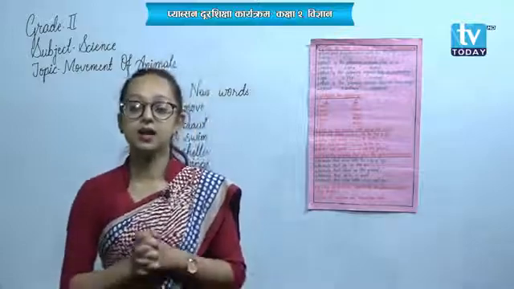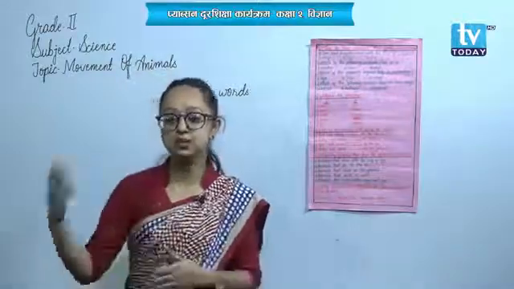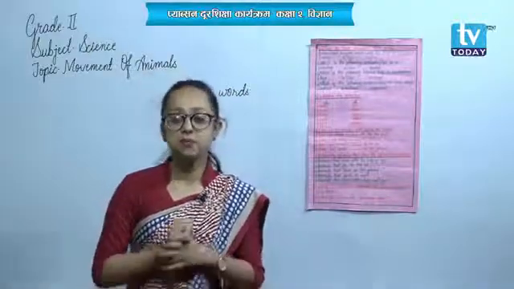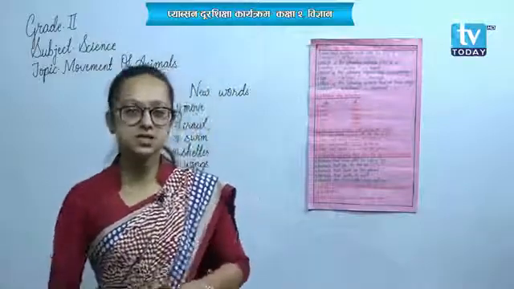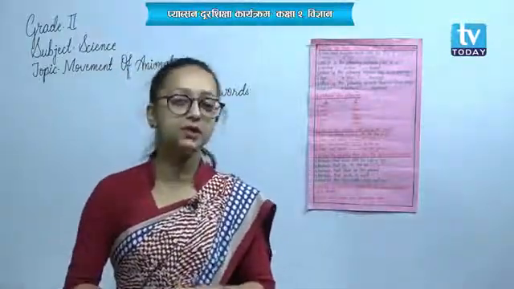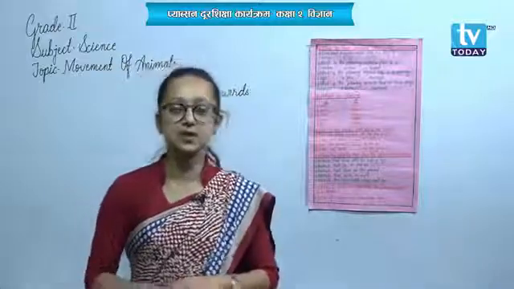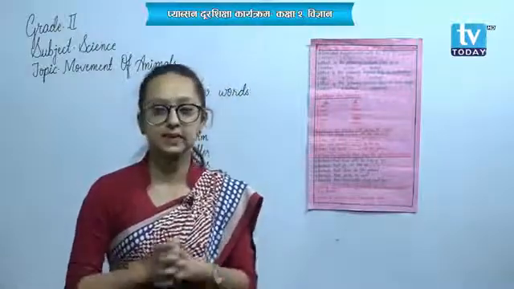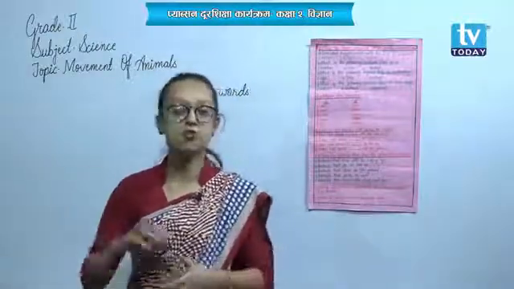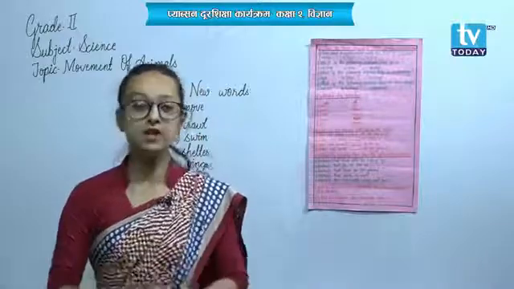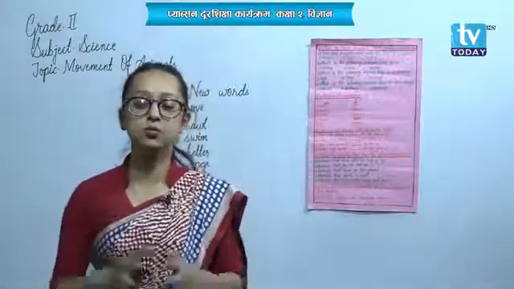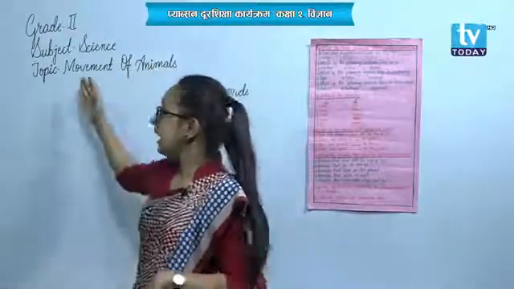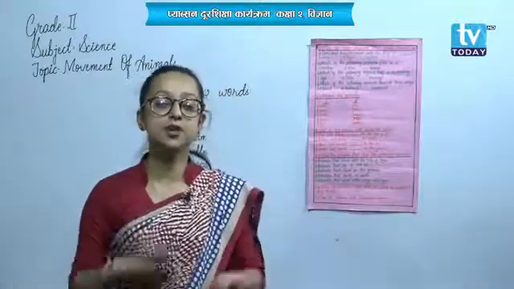Now, can you give the same instructions to the bed of your room? Will that do? If you tell the bed of your room to walk from its position, will it walk? Will it jump? No, it doesn't, right? Why? Because we are living things, and living beings can move, but the bed of our room or the table of our room are non-living things, and non-living things do not show movement, that is, they do not move. Okay, that means our chapter today is based on movement of animals.